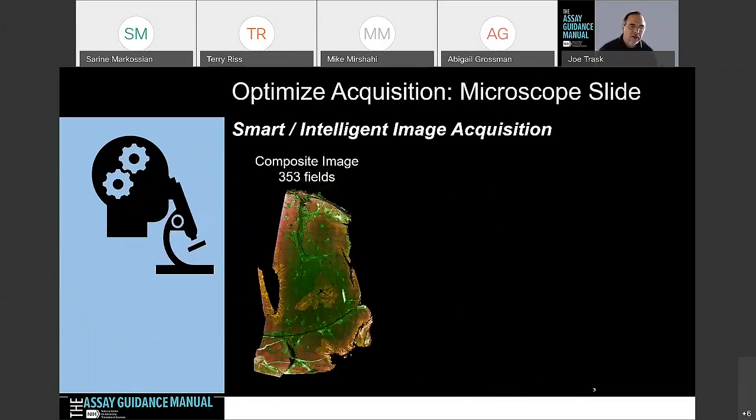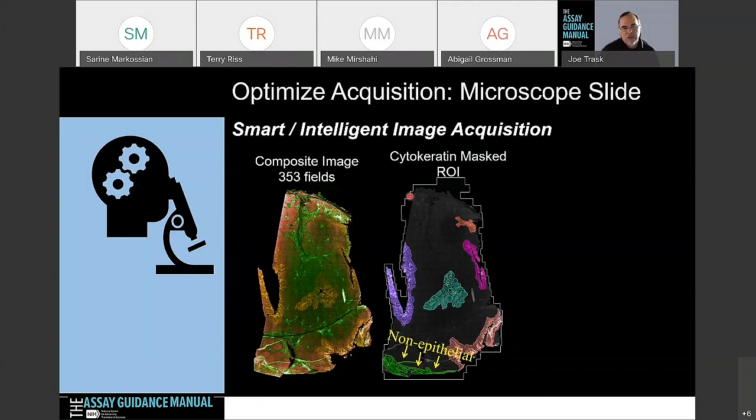And then I think another area of interest for a lot of people now is using their high content imaging systems to actually capture slides. And I would say any high content imaging system that's out there is going to be the best fluorescent slide scanner available. This is an example of taking a tonsil tissue. This is 353 fields at 20x, so it's quite a large image. But before this was actually even captured, it was done using the smart intelligent acquisition. So they pre-scanned it, identified where it was, and then just captured the fields within that tissue.